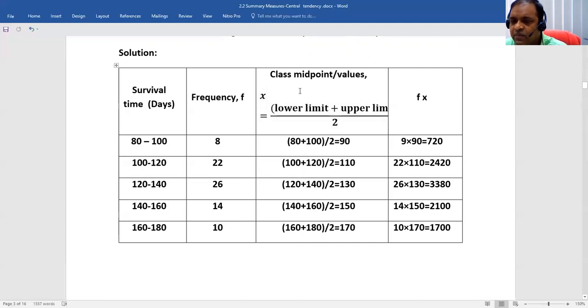And then you have to multiply the frequency, which I denoted by f, and the midpoint, which we already denoted by x. f multiply x, this is the column. So our f is 8. So 8 multiply 90, you will get 720. The second one, frequency is 22, multiply by midpoint 110, you will get the result. Third one 26, multiply by the midpoint 130, you will get this result. And so on, you have to calculate this column fx.